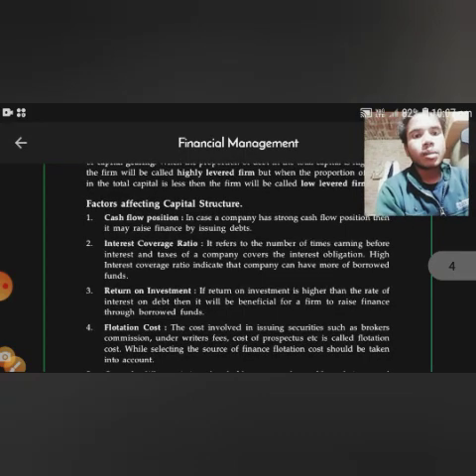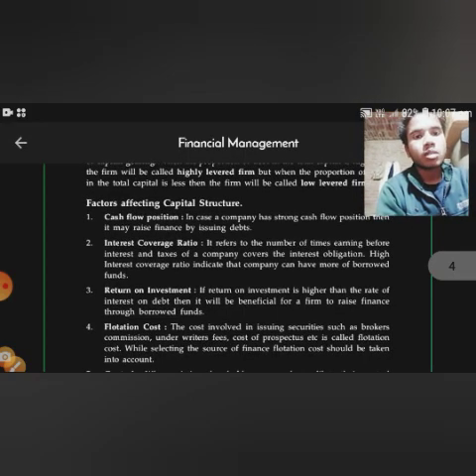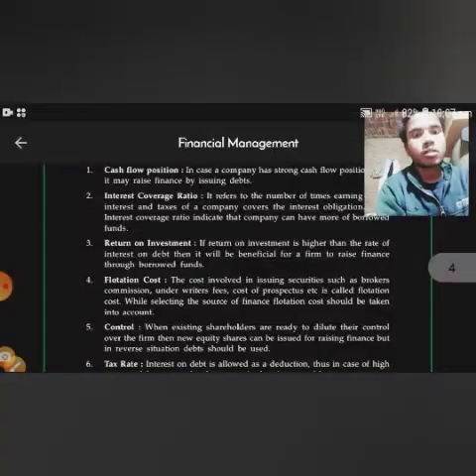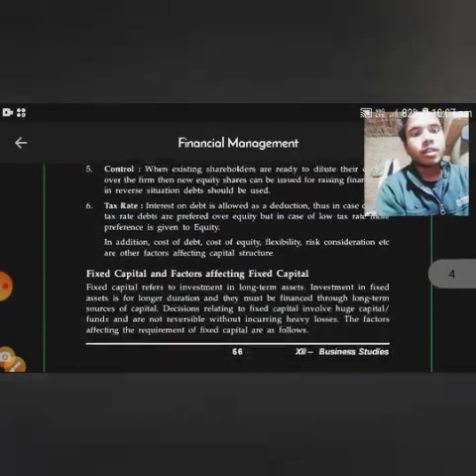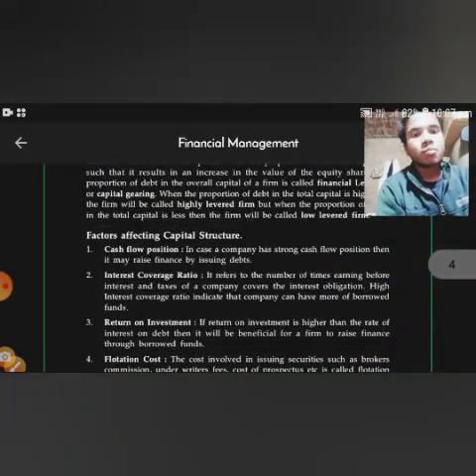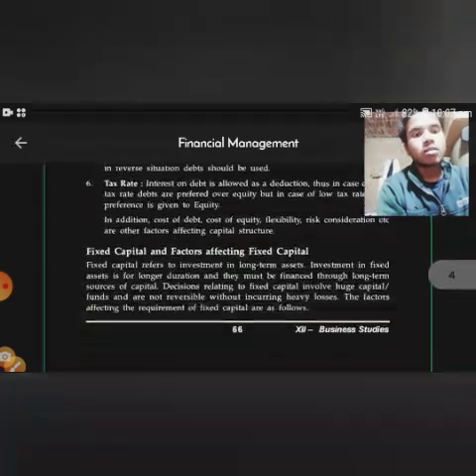Now, factors affecting capital structure: cash flow position, interest coverage ratio, return on investment, floatation cost, control, trade taxes. These are all the factors affecting capital structure.